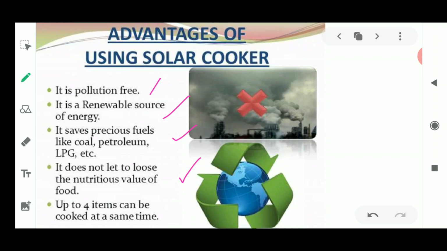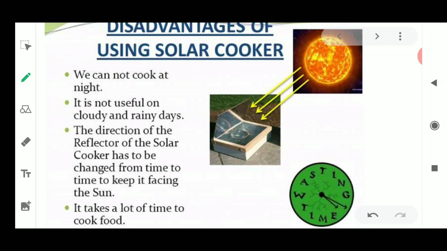So there is no alternative way to get these nutritional values, so we are just bound to use all these traditional cookers. But if we are using these solar cookers, then the food is not going to lose its nutritional value. Next is that it can cook 4 items at the same time. Okay. Next, what are the disadvantages of using this solar cooker?